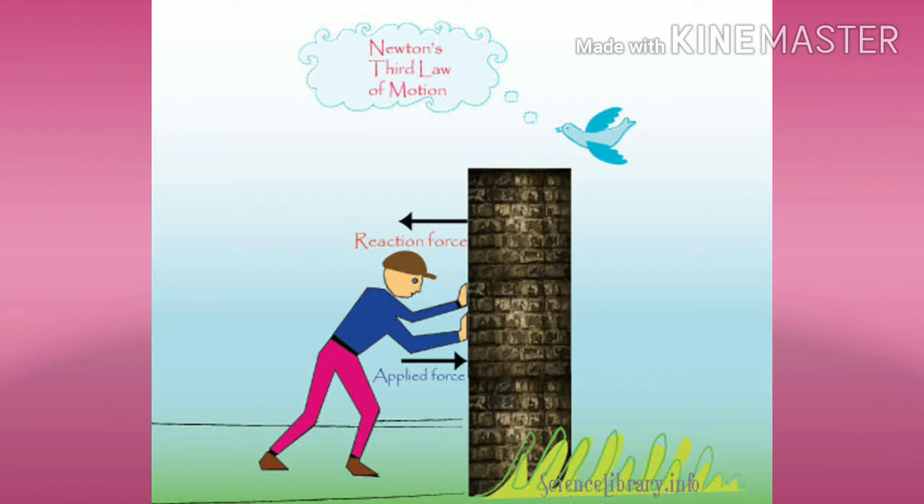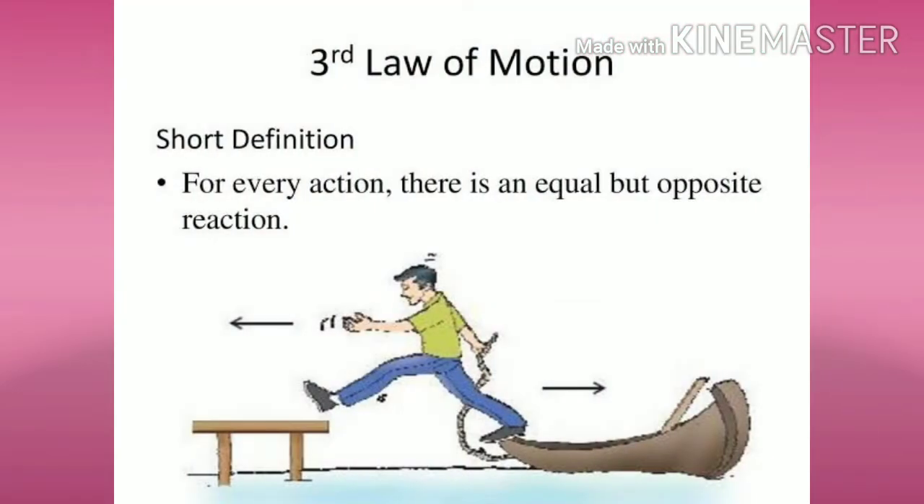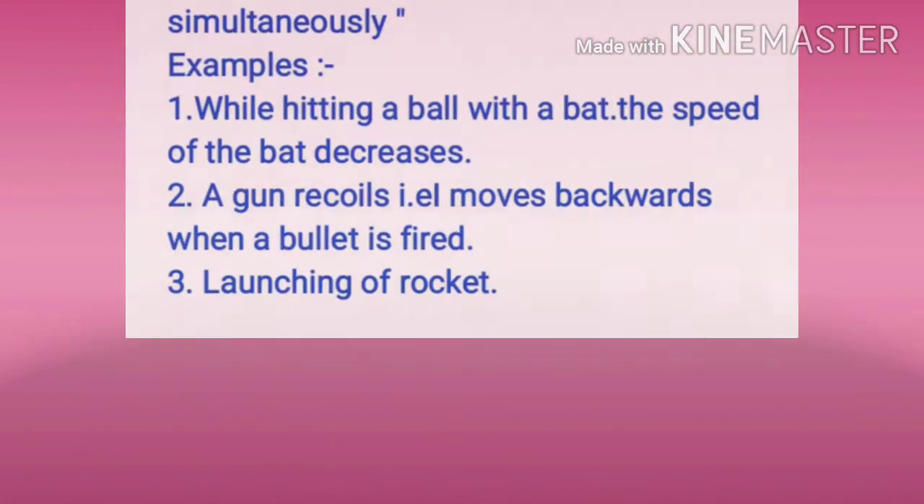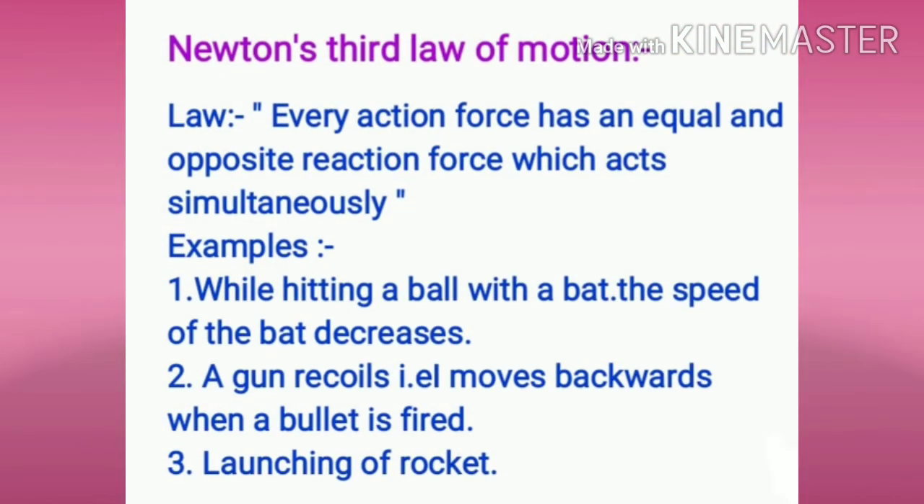The force applied by the first object is called the action force, ज्याला क्रियाबल असे म्हणतात. While the force applied by the second object on the first object is called the reaction force, ज्याला प्रतिक्रिया बल असे म्हणतात. According to this, we can state Newton's third law. Everyone listen carefully and note it in your notebook. Every action force has an equal and opposite reaction force which acts simultaneously.